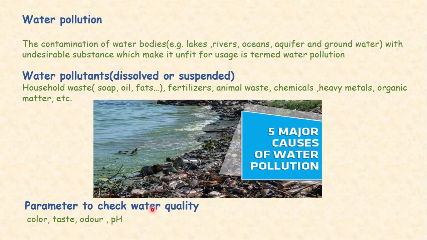What are the parameters which tell us the quality of water? How can we check the quality of water, whether this water is fit for domestic usage or not? We have to see the following: number 1, color; number 2, taste; number 3, odor; and number 4, the pH. Clean water should be colorless, tasteless, should not have any smell or odor in it, and its pH is in a range of 7.5 to 8. So this is how we can check the quality of water.